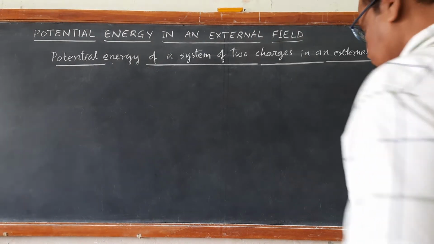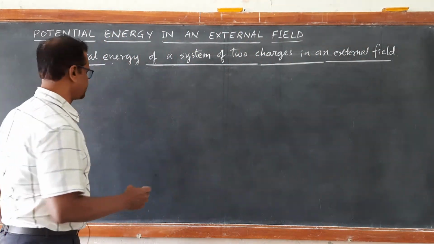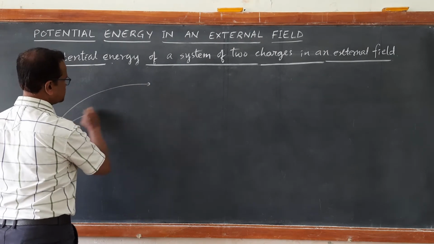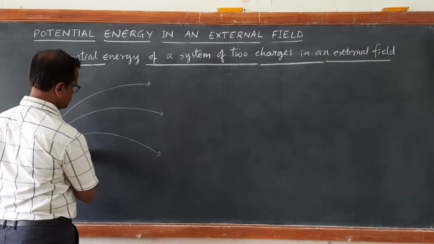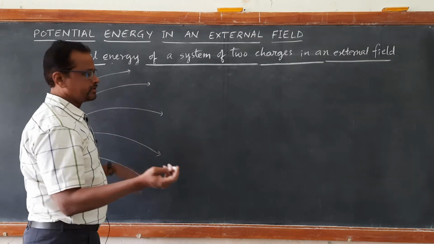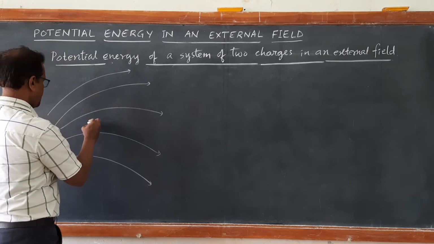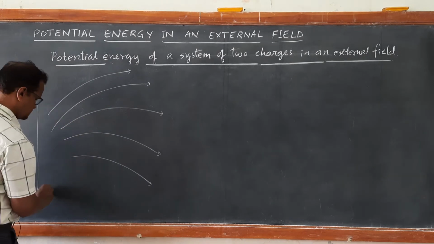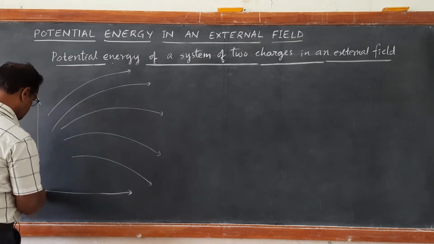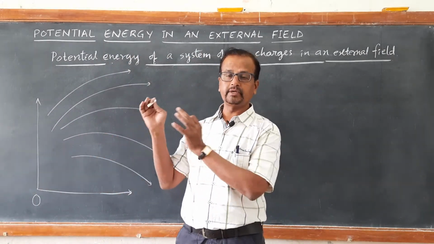Now, let us discuss potential energy of a system of two charges in an external electric field. Again, let us assume there is some electric field due to some configuration. It may be a uniform electric field or non-uniform electric field, right? There is already some existing electric field here. Now, assume that this is the system of coordinates, the reference frame, so that we can locate the charges that we are going to bring.